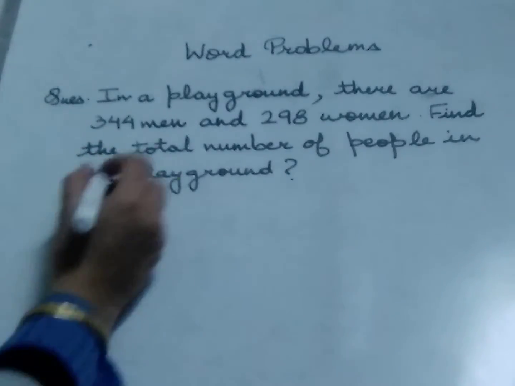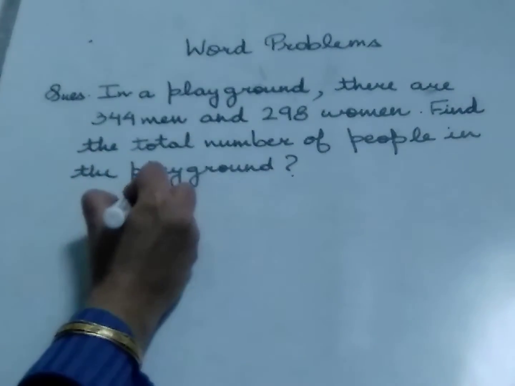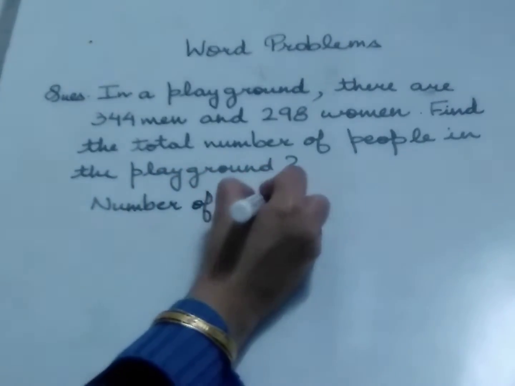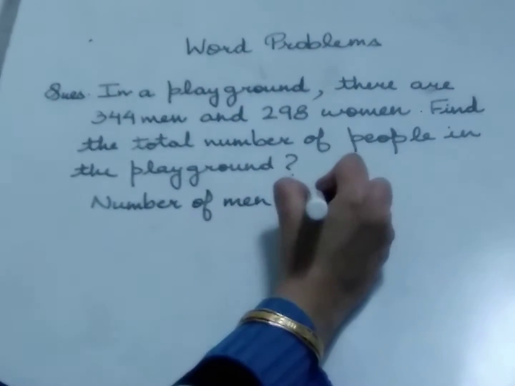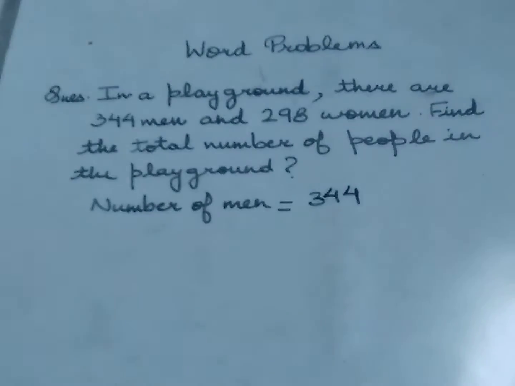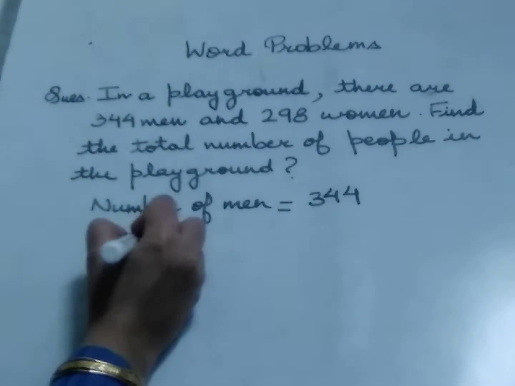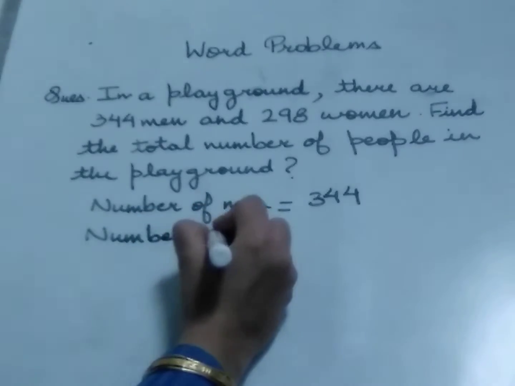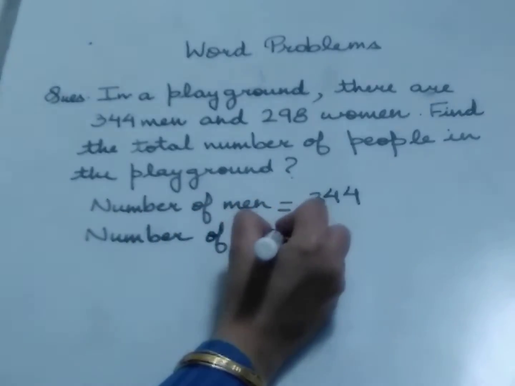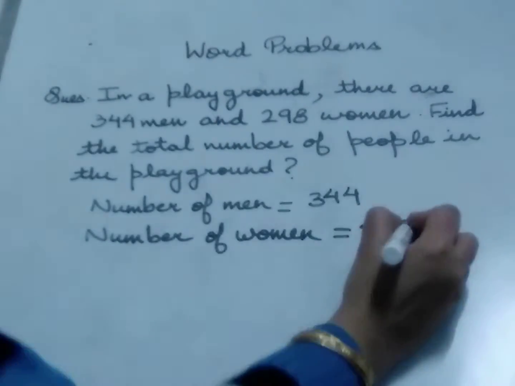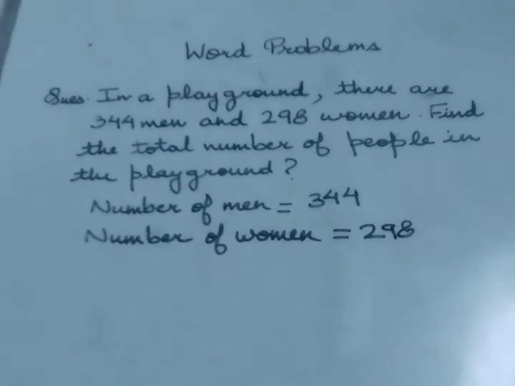So we write down the number of men is equal to 344 and the number of women is equal to 298. This is our key fact. Step number 3 is plan how you are going to solve it.